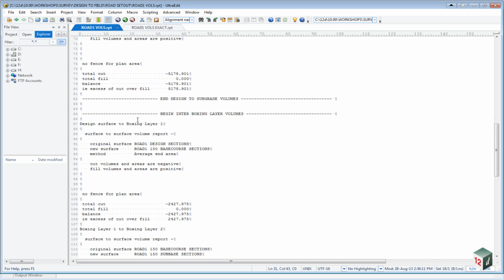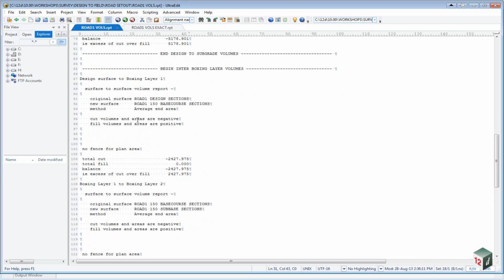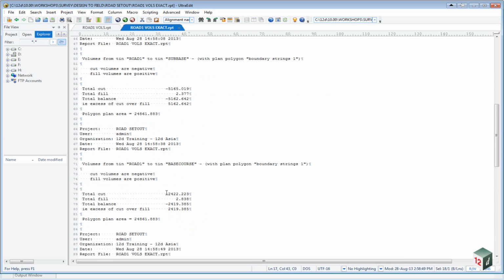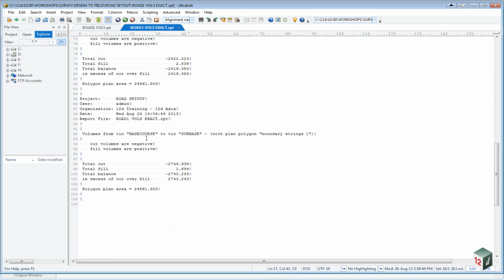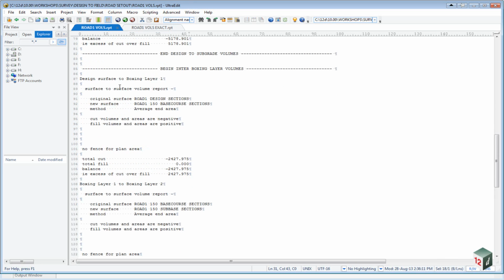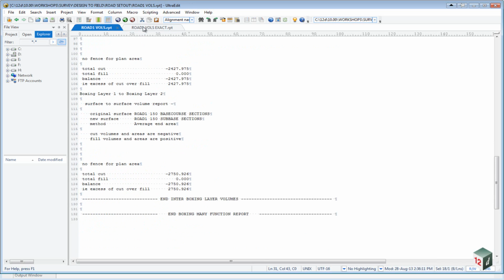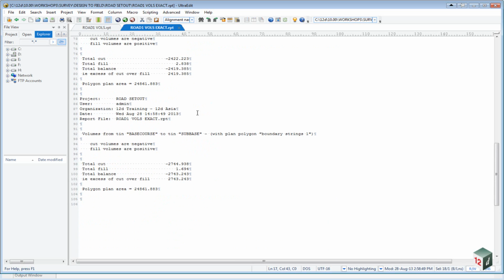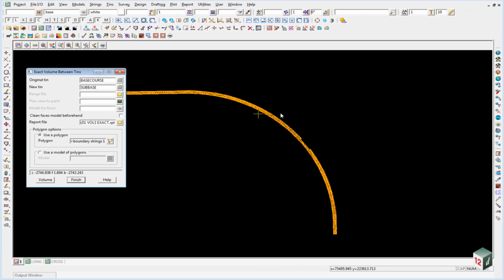And in our interboxing layers, so our base course volume would be 2427 compared with 2419. And our base course to subbase, or our subbase volume, would be 2750 compared to 2743. So this is a good check on our boxing many volumes, and they come up pretty good, so we know we don't have any issues.